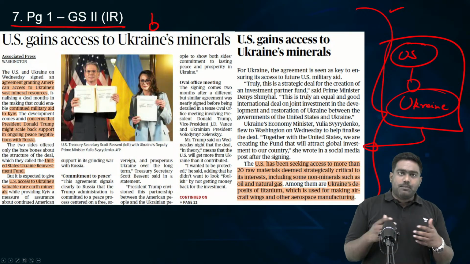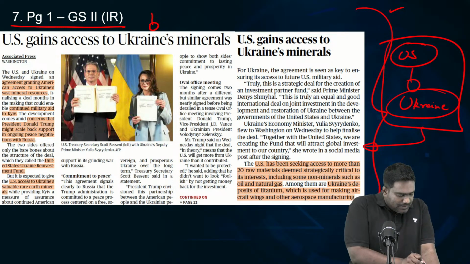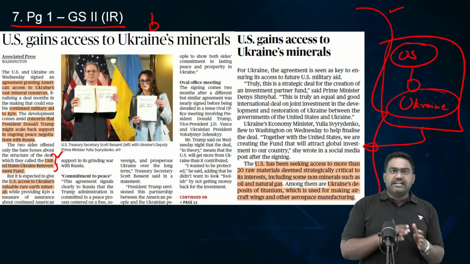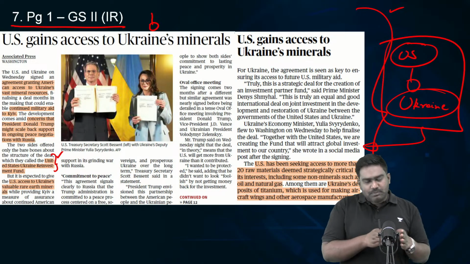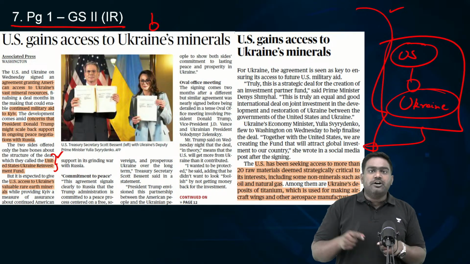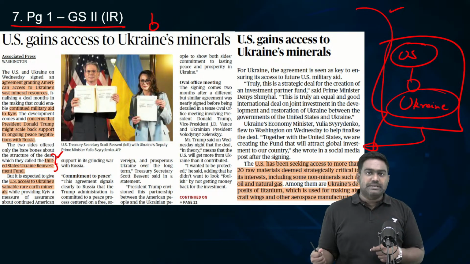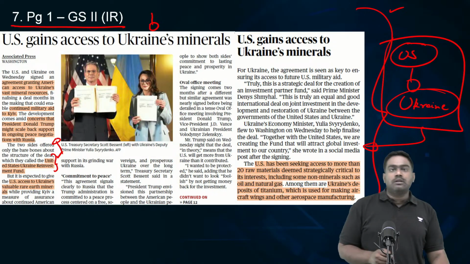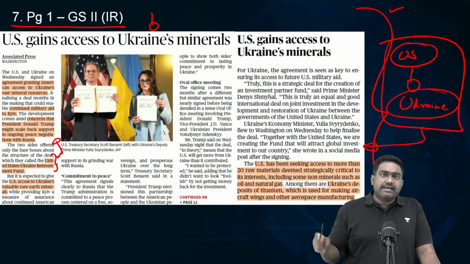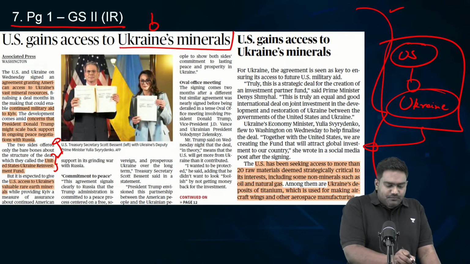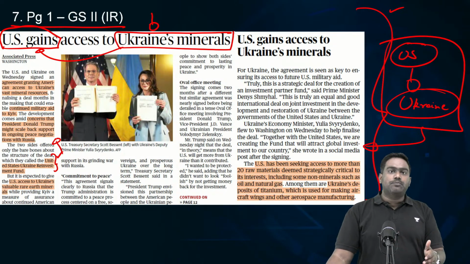So this deal, which was proposed some time ago, has been signed between the two countries. The US and Ukraine are setting up a reinvestment fund, the United States Ukraine Reinvestment Fund, through which the revenue generated through these Ukrainian resources will be channeled into this fund and it will be controlled by the US. Essentially, it will give the US government and by extension American companies control over Ukrainian natural resources, from rare earth minerals to critical minerals to agricultural resources to oil and gas. All this Ukrainian wealth will now be accessible to the US in return for the military aid which is being provided.